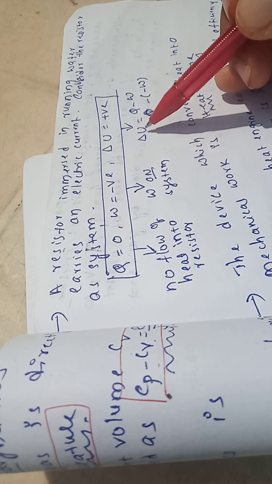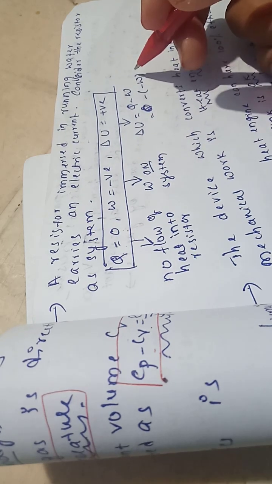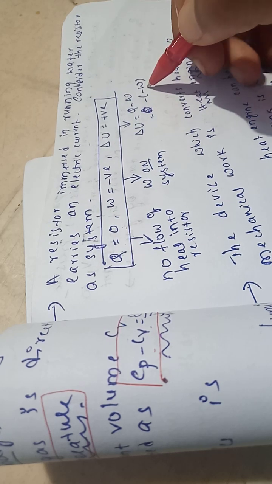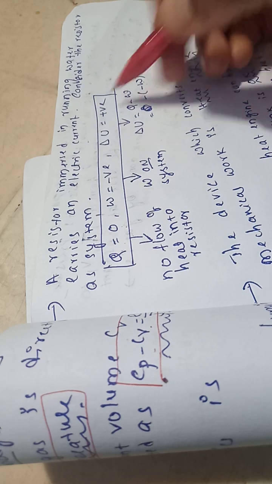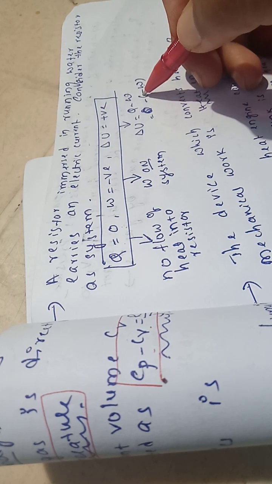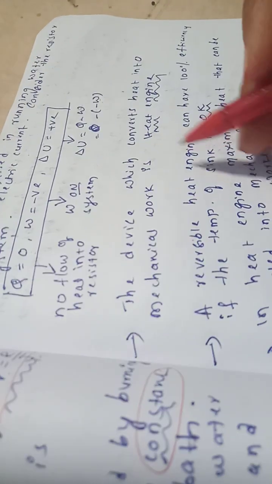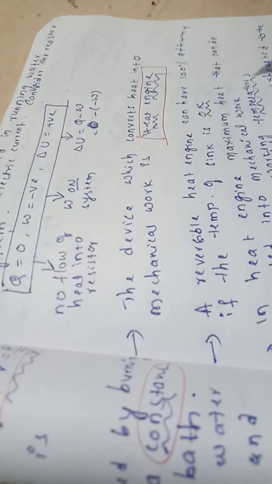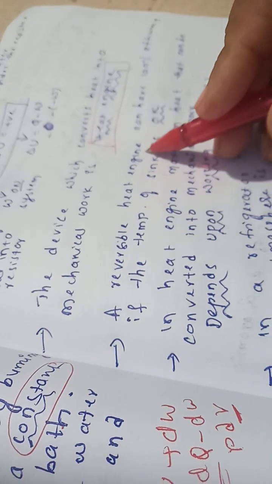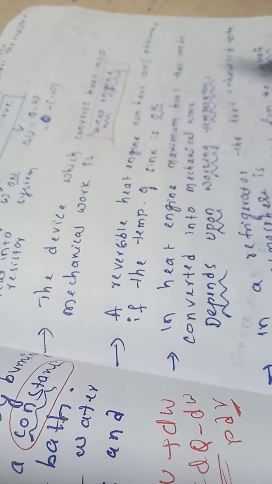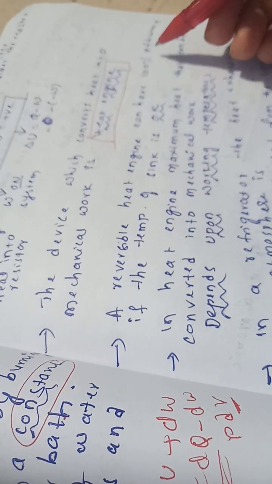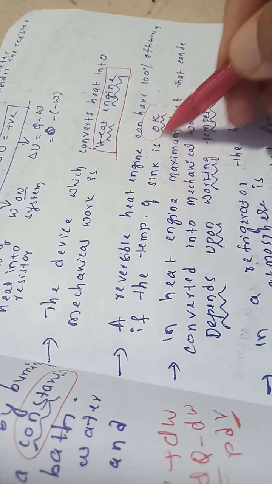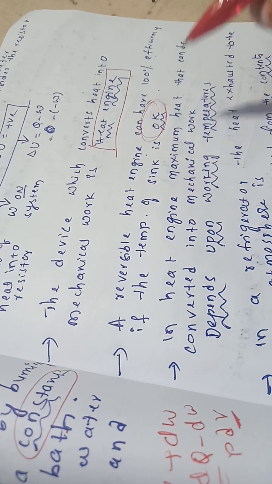Now delta U equal to Q minus W. Here Q is 0. Work is done on the system, so minus W, and minus minus is plus. So internal energy rises. Now next, the device which converts heat into mechanical work is simply a heat engine. A reversible heat engine can have 100% efficiency if the temperature of sink is 0 Kelvin.